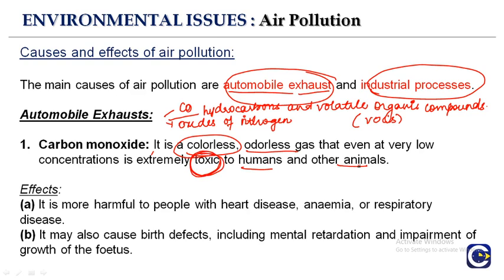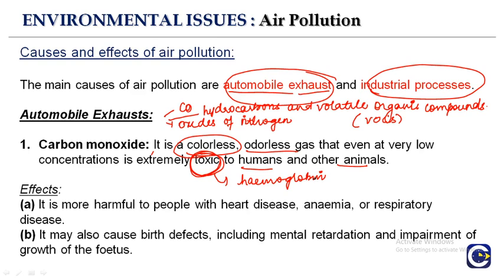Why is carbon monoxide harmful and toxic to humans? Because it binds to the hemoglobin. When we are inhaling, it binds to the hemoglobin in our blood, and it binds with the carbon monoxide much more rapidly than it does with the oxygen.